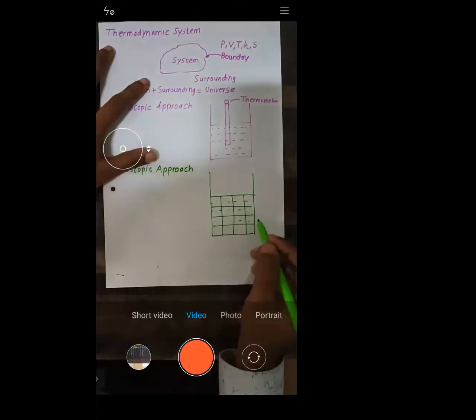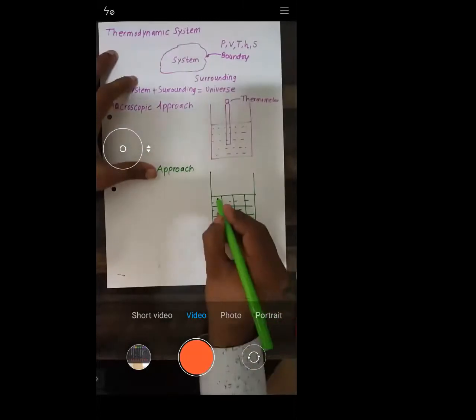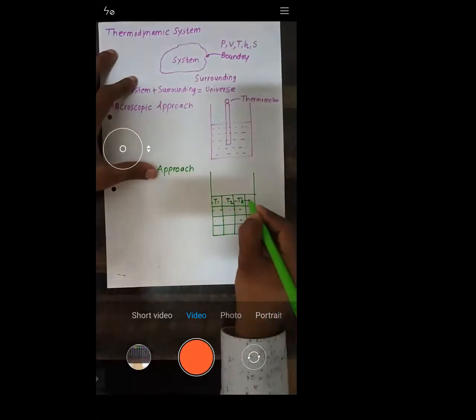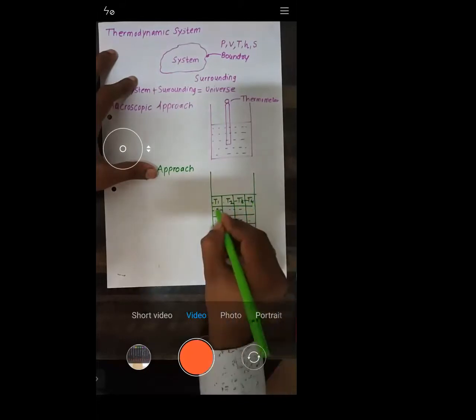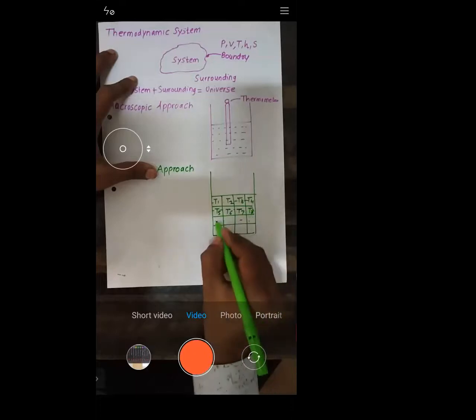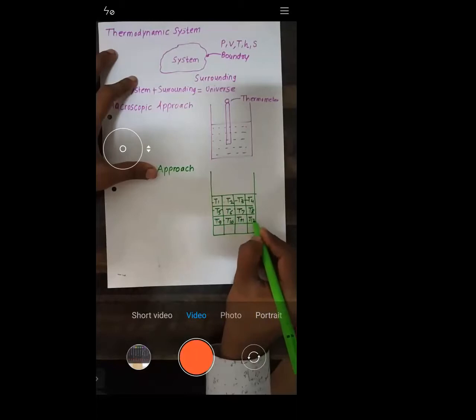Okay, and we will measure the temperature at every compartment. Try to understand: T1, T2, T3, T4, T5, T6, let's say T7, T8, T9, T10, T11, T12, like that.